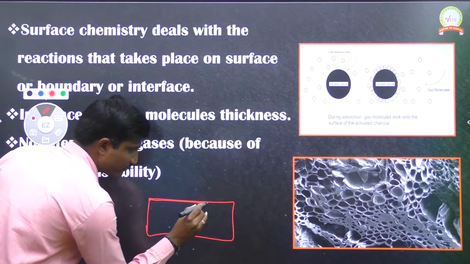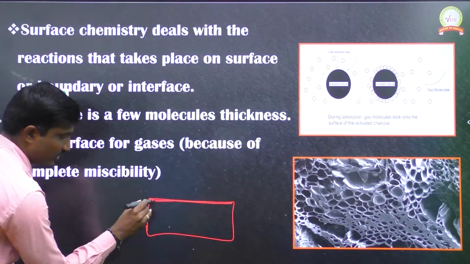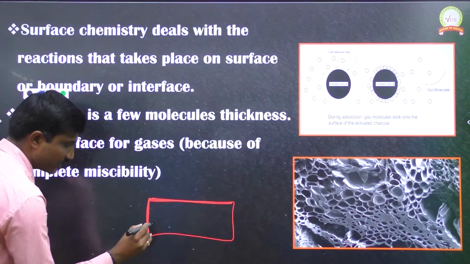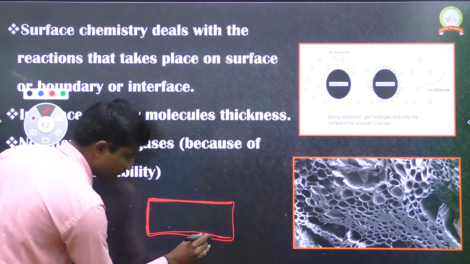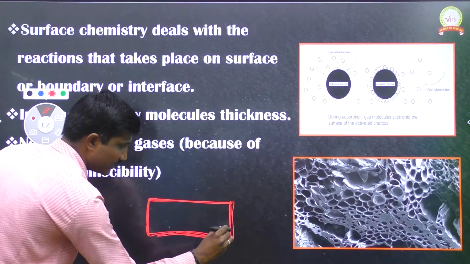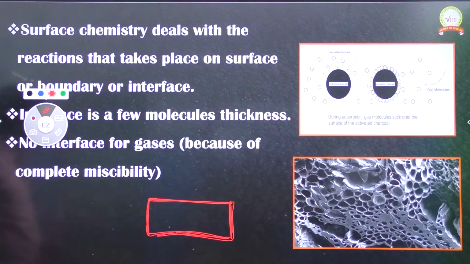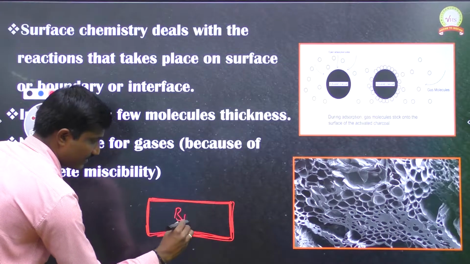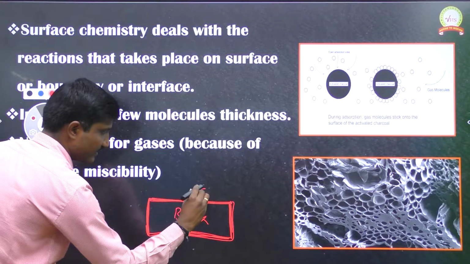Up to a few molecules thickness we call that the surface, and the remaining part we call bulk.